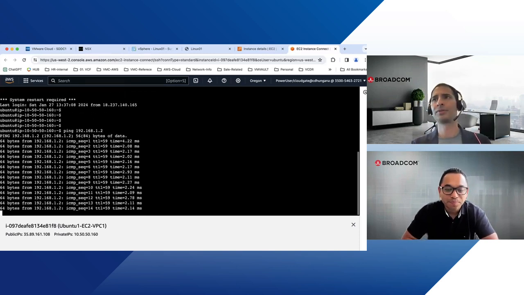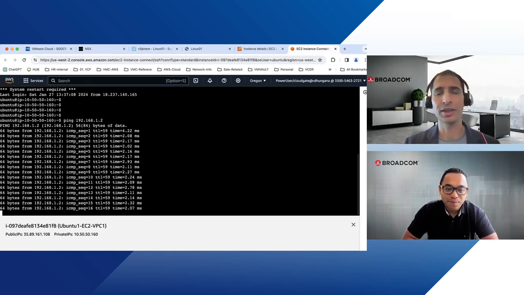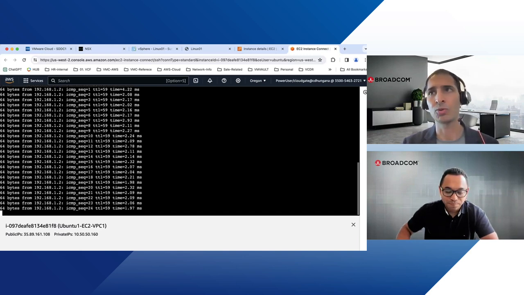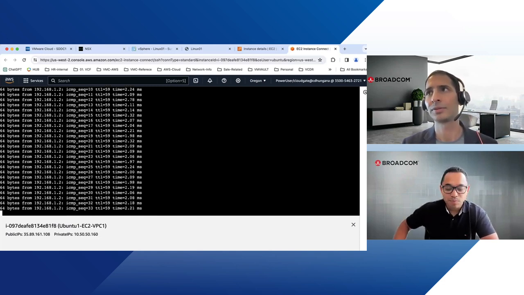Excellent. Okay, Satya, this is the goal of today's demo. We can see that the EC2 instance and the SDDC workload can communicate with each other. Absolutely, really appreciate what you showed us today. There's a bit of process there, but we now know how the AWS Transit Gateway works, how the VTGW works, and how we do the association. Really appreciate your time.